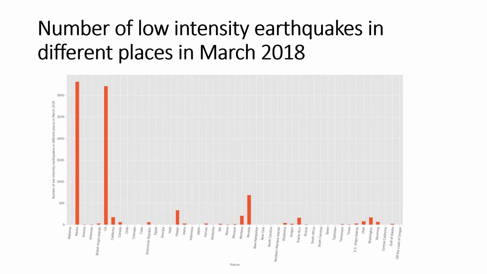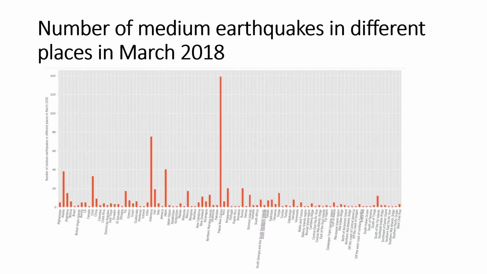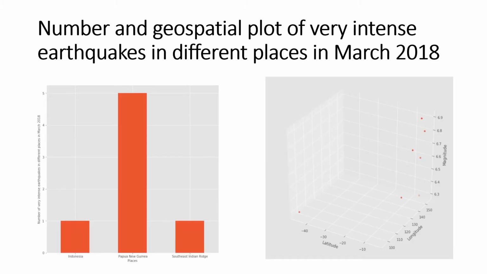Alaska and California had more than 3,000 low-intensity earthquakes last month. These low-intensity earthquakes were very frequent on the north side of the equator, located at geographical longitudes of 0 to 50 degrees west. Papua New Guinea had around 140 medium earthquakes, Indonesia had around 70. Looking at the bar chart, we can see that Indonesia, Papua New Guinea and the Southeast Indian Ridge experienced the intense earthquakes. The people of Papua New Guinea were very unfortunate to witness 5 intense earthquakes.